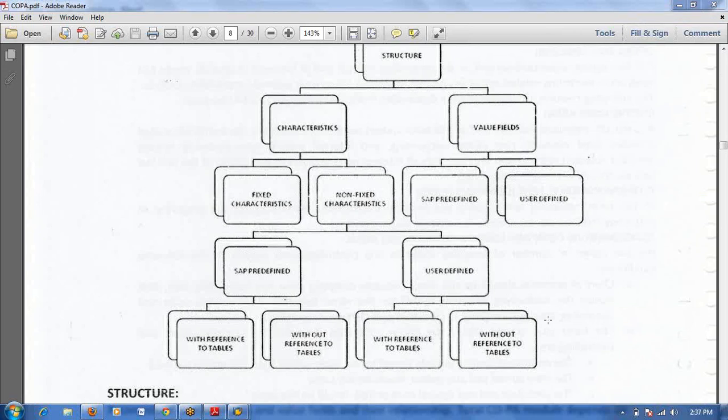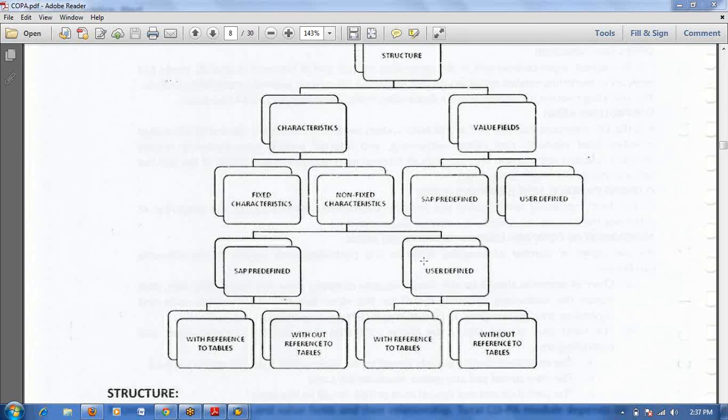You told that the one which we are creating with reference to a table, user defined, should start with WW, right? Right. That means whether you use a table or not, the prefix should start with WW only.